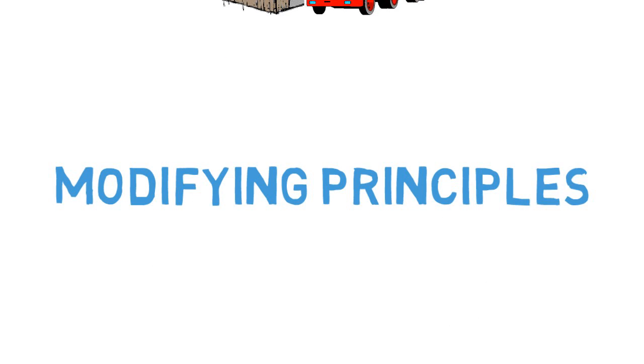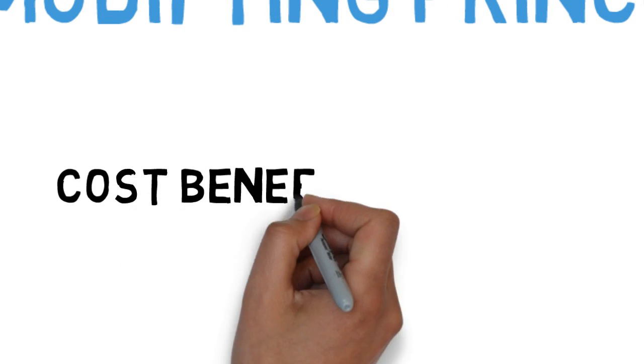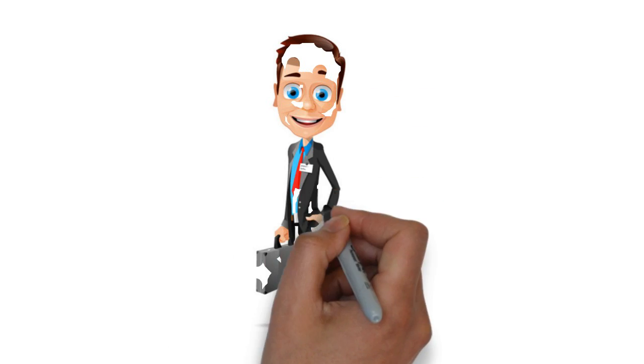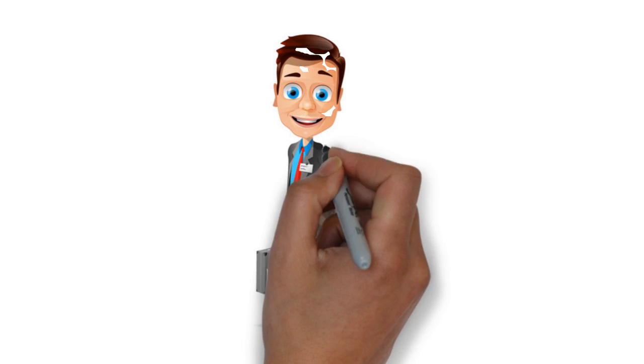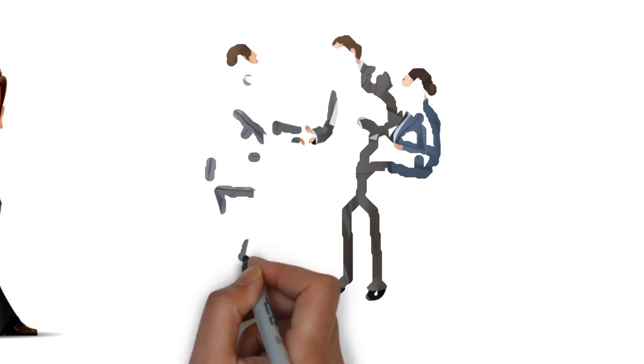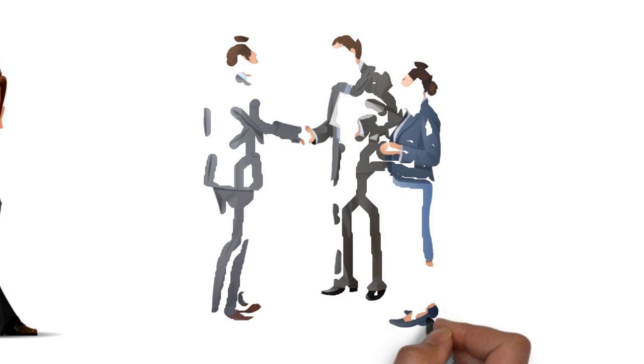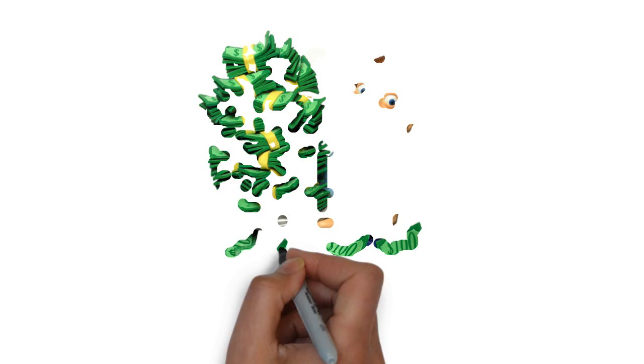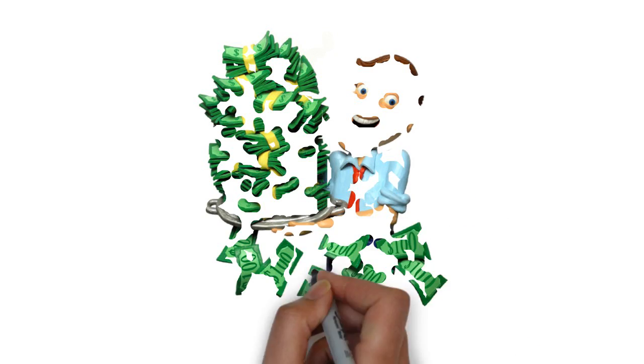Now, let's look at modifying principles. First principle is cost-benefit principle. Cost-benefit principle states that the cost of any event should be less than the benefit of that event. For example, Neil plans to open a new business, and he paid $100,000 to experts for setting up a plan for his new business. Then the plan should give a benefit of more than $100,000.